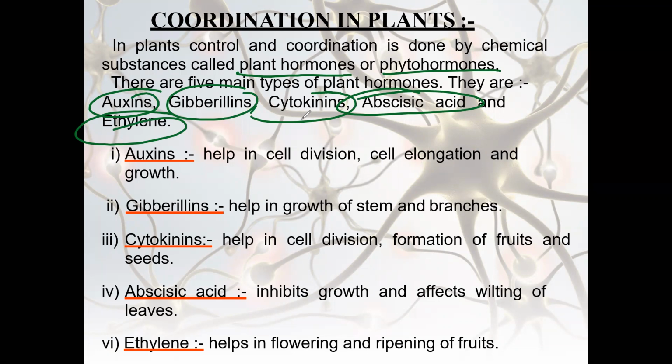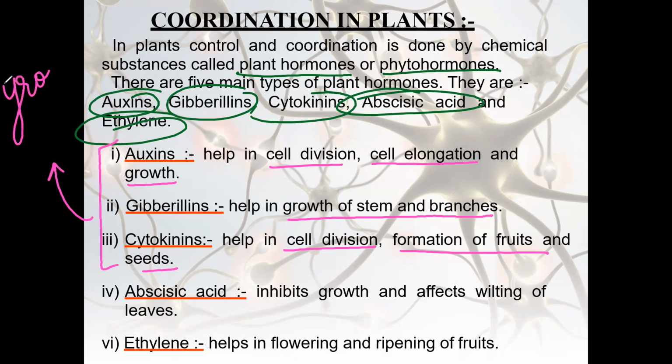Auxin helps in cell division. Auxin also helps in cell elongation and growth. Gibberellin helps in growth of the stem and branches. Cytokinin helps in cell division and formation of fruits and seeds. The first three are known as growth promoters because they promote the growth of the plant.